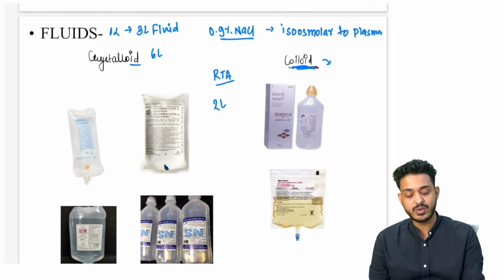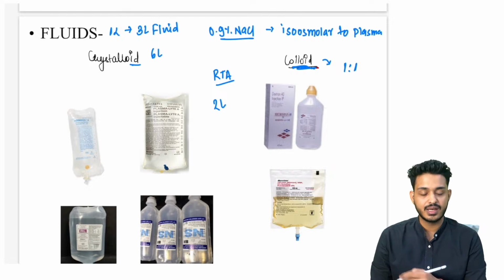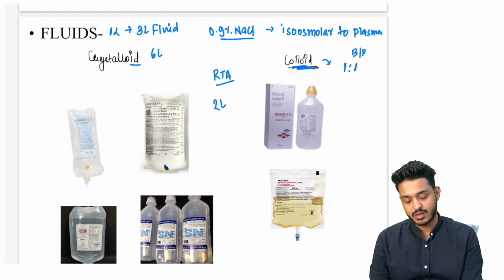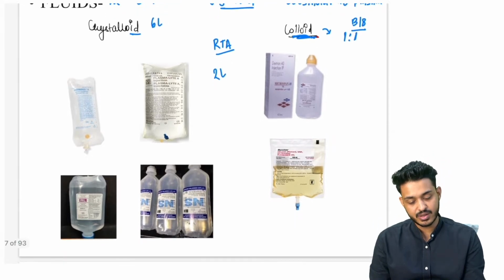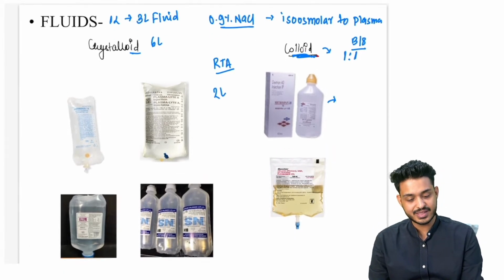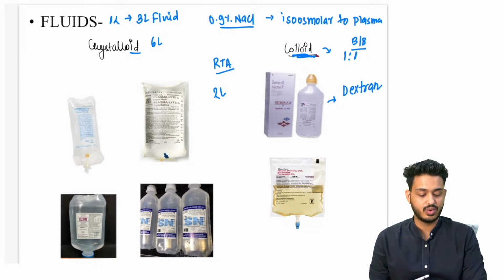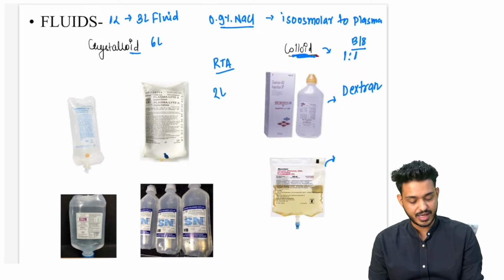But what about colloid? If you want to give colloid, you need to supplement it in the ratio of 1:1, like we are giving blood for blood. If we are giving blood for blood, that is going to be a colloid, right? We are having things in the colloid like dextran. This is what is a colloid. This is your albumin. Albumin बहुत महंगा आता है.